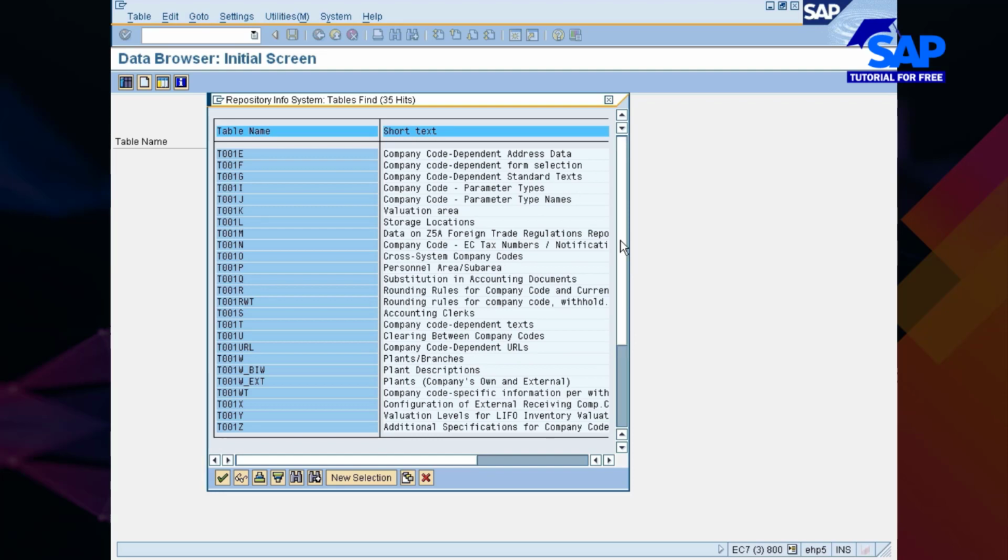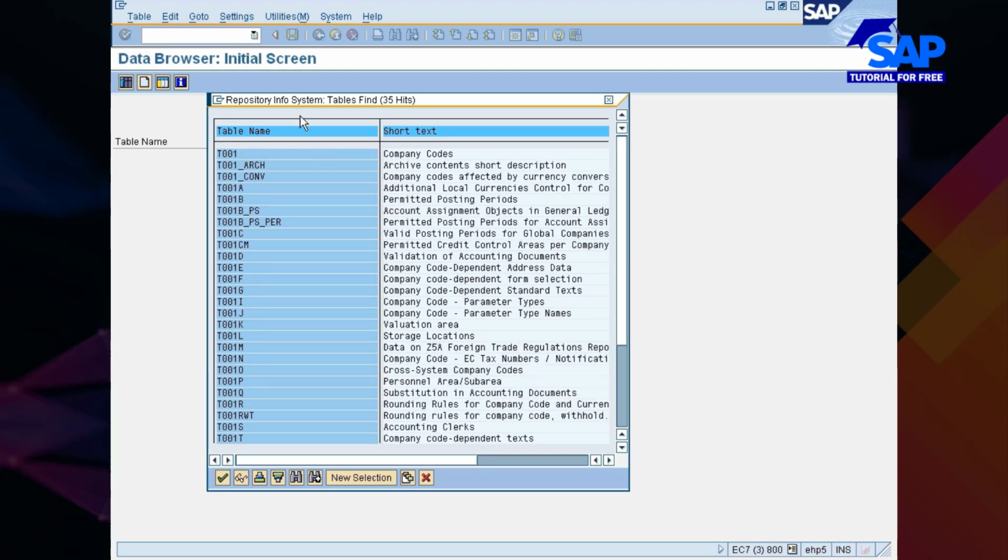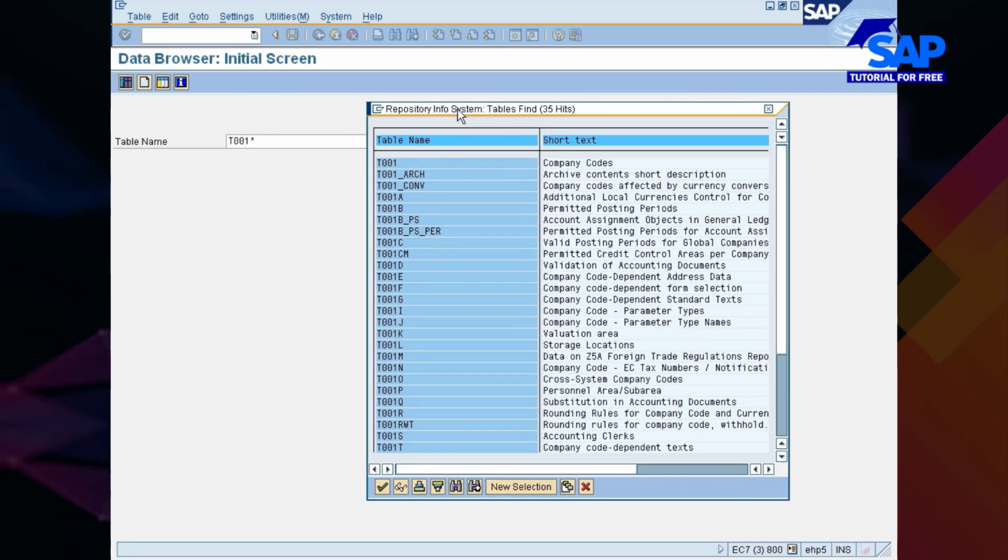Not many tables, right? So I do not know, if I create manually, whether there will be entries in all these tables for my 777Z. But if I go with copy, I can say with 100% assurance that all these relevant tables would have updated with my plant. That's the reason I'm telling you that's the best practice recommended by SAP.